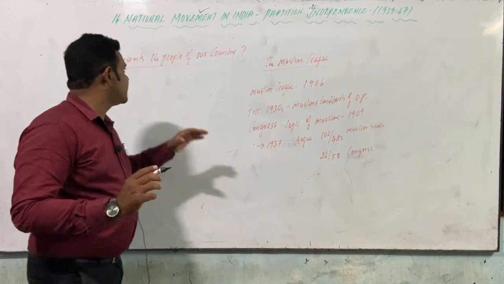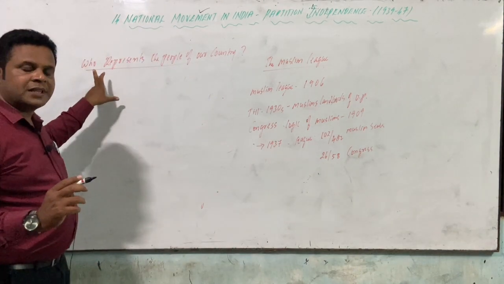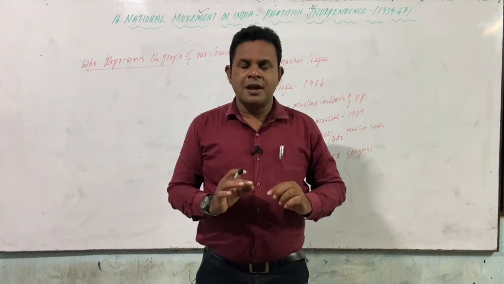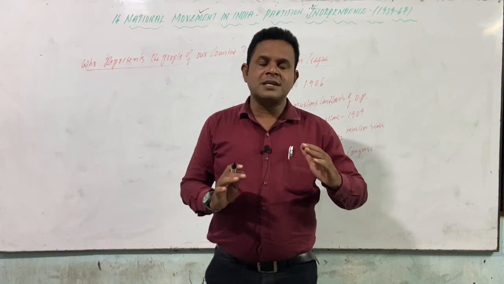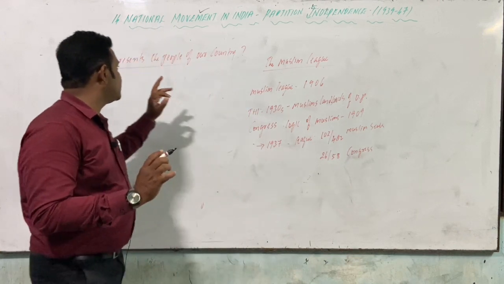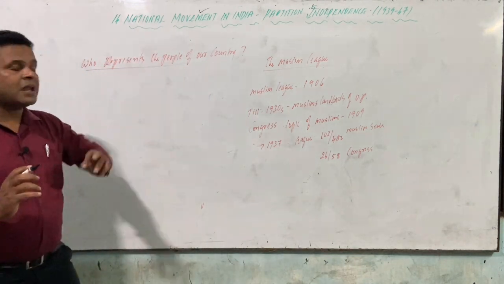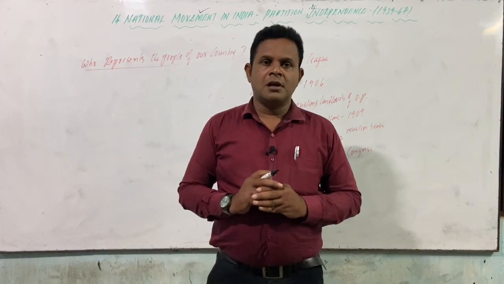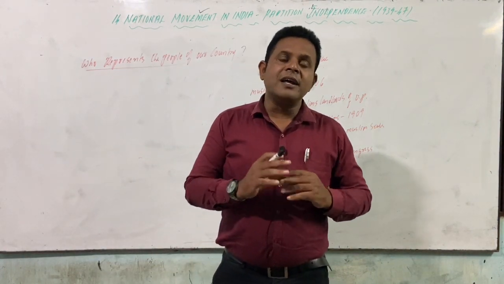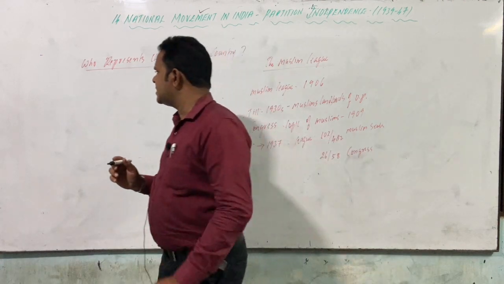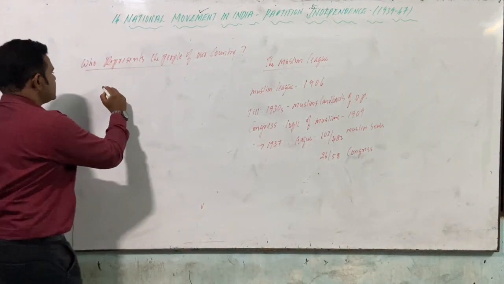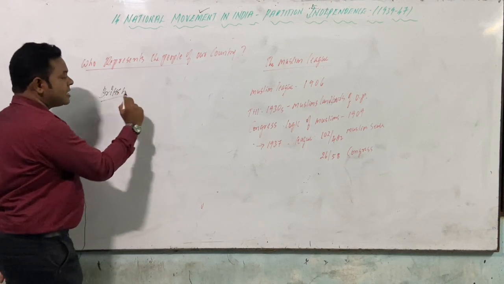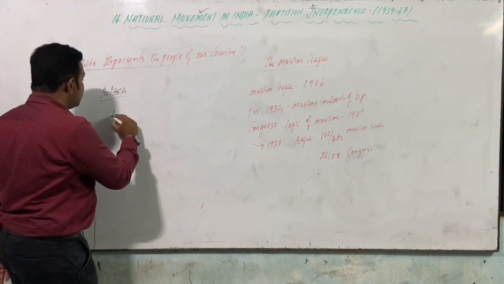Now, what was the next step? After the Congress ministers resigned in 1939, when the Britishers refused their demands, what was the next step? The question is who represents the people of our country. Now, what was the ideology of the British? As you know, the British main intention, what we call their policy, was divide and rule.